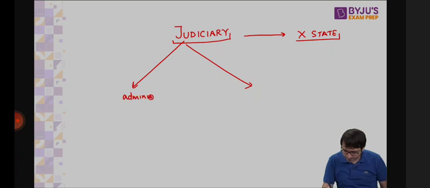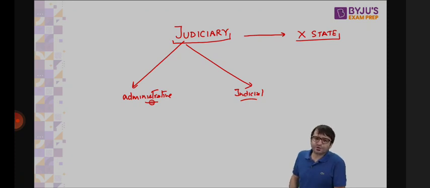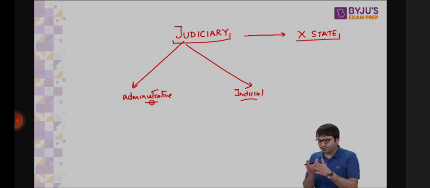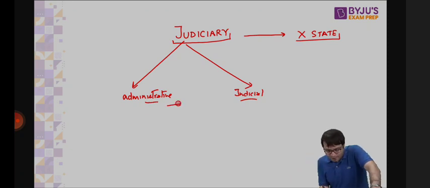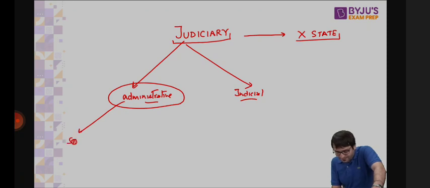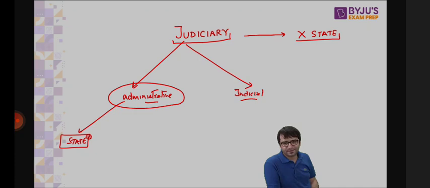Administrative role and judicial role. Administrative role in the sense that the judiciary, in its various parts, allocates cases to different judges. Members of the judiciary have property as well. On the administrative side, if they violate fundamental rights, they are part of the state. But on the judicial side, when they give judgments, you can't say that this judgment that you have given is violating my fundamental rights, I will drag you to the court again.